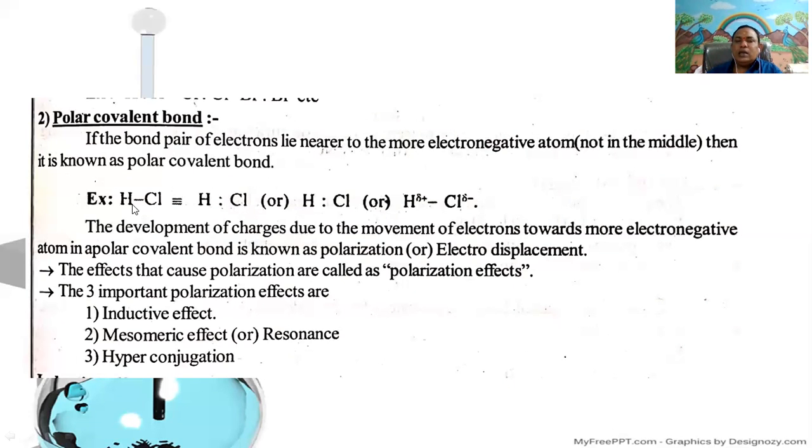Example, HCl. In the HCl molecule, the electronegativity of hydrogen is less than chlorine. Due to the higher electronegativity of chlorine, the bonded electrons are polarized towards the chlorine atom. Therefore, chlorine gets a partial negative charge and hydrogen gets a partial positive charge. It is called a polar covalent bond.